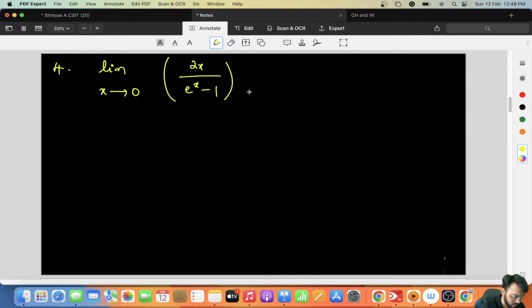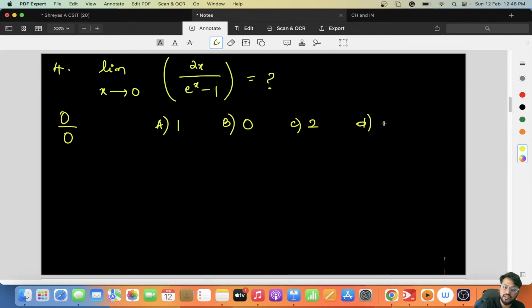Let us go ahead with the fourth question, which is an engineering mathematics question. It was quite easy, based on the indeterminate form. Limit of x tends to 0, 2x divided by e power x minus 1 is equal to what? So this is of the indeterminate form 0 by 0, right? The options were option A 1, option B 0, option C 2, and option D infinity.